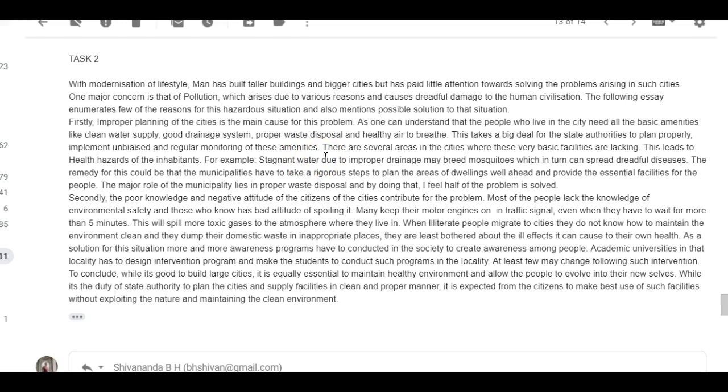"There are several areas in the cities where these very basic facilities are lacking. This leads to health hazards of the inhabitants. For example, stagnant water due to improper drainage may breed mosquitoes, which in turn can spread dreadful diseases. The remedy for this could be that the municipalities have to take rigorous steps to plan the areas of dwellings well ahead and provide the essential facilities for the people. The major role of the municipality lies in proper waste disposal. By doing that, I feel half of the problem is solved."